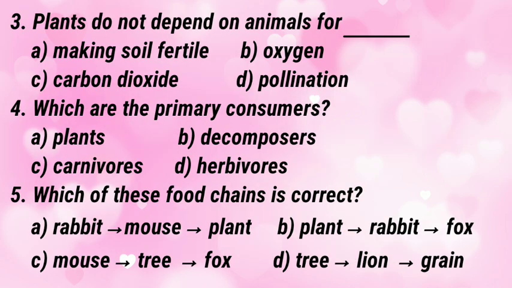3. Plants do not depend on animals for A. Making soil fertile. B. Oxygen. C. Carbon dioxide. D. Pollination. Answer is B. Oxygen. 4. Which are the primary consumers? A. Plants. B. Decomposers. C. Carnivores. D. Herbivores. Answer is D. Herbivores. 5. Which of these food chain is correct? B. Plant, rabbit, fox.